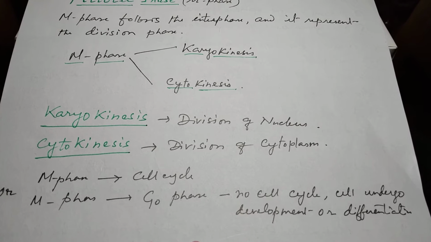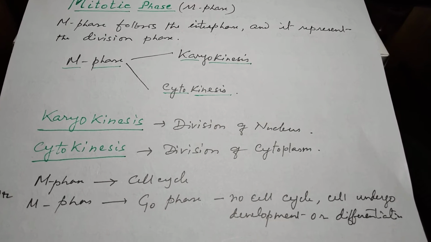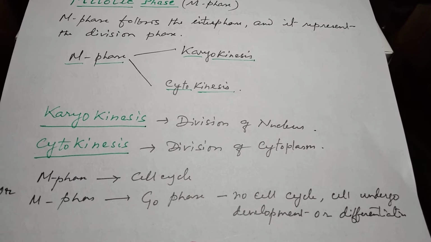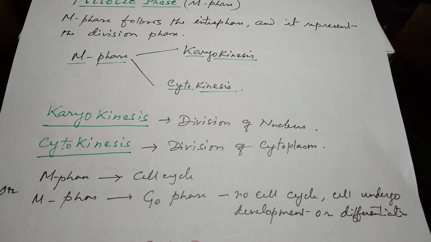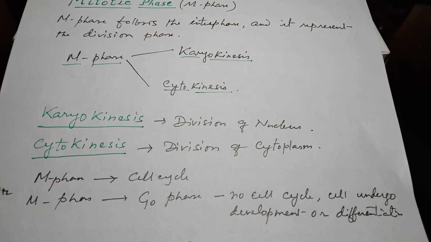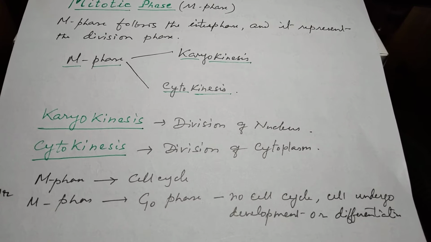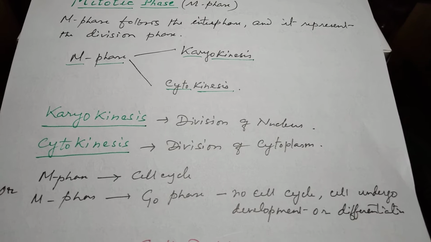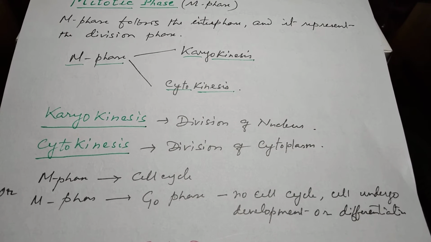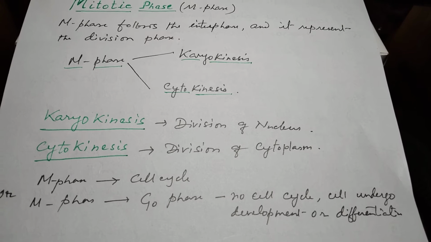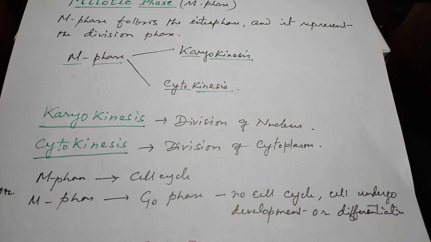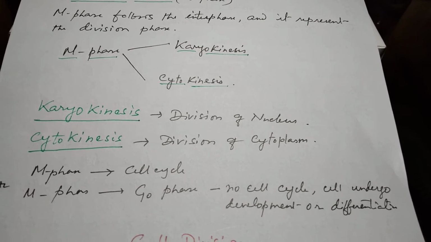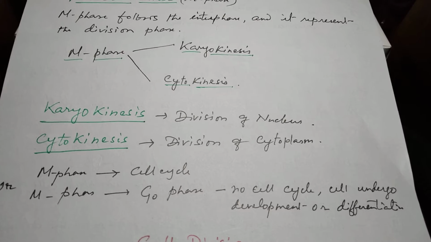It is a phase in which the cell undergoes development to enlarge its size and differentiation of some organelles. Hence, M phase has two fates: after M phase, the cell may go into the cell cycle, or it may not go into the cell cycle, and is under G0 phase.